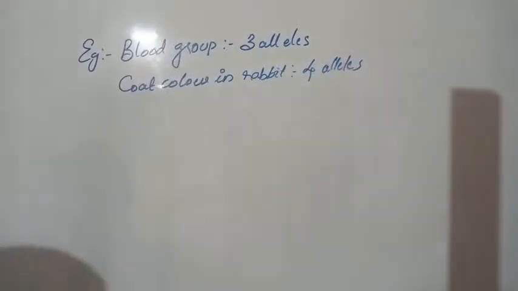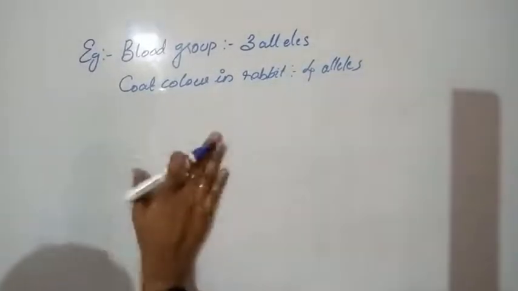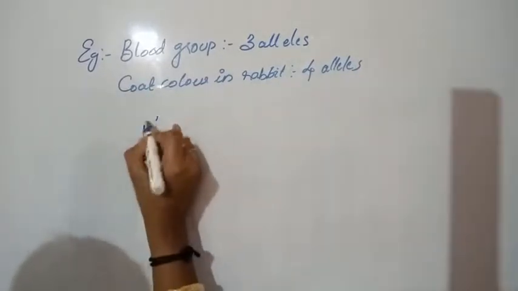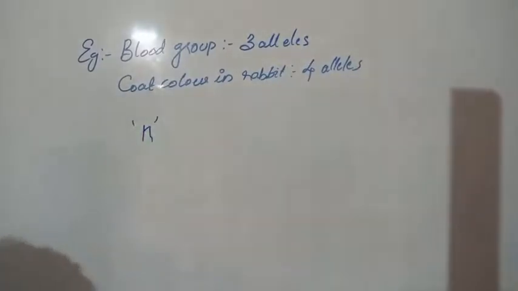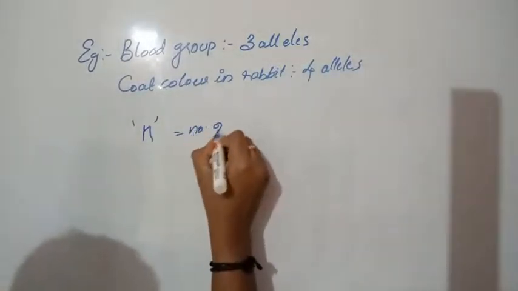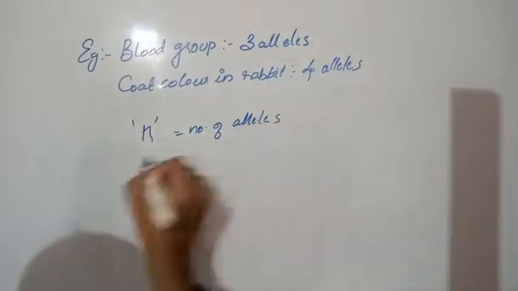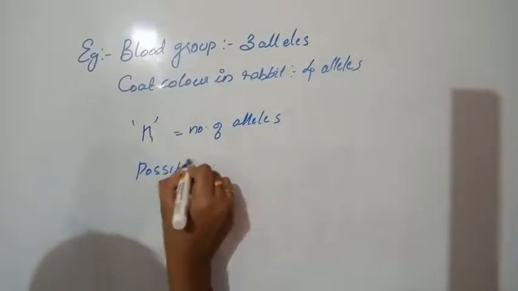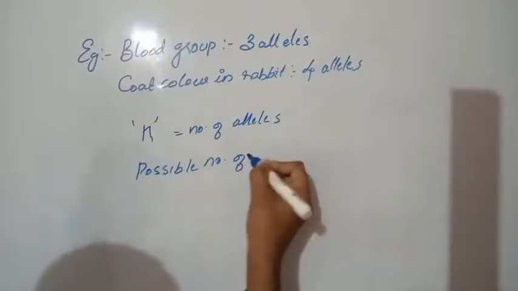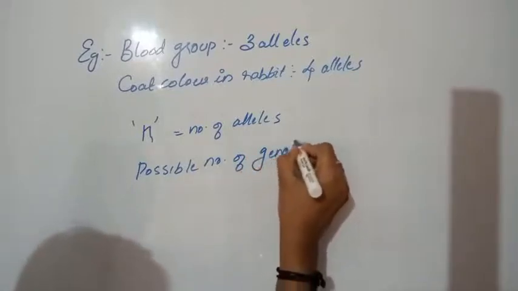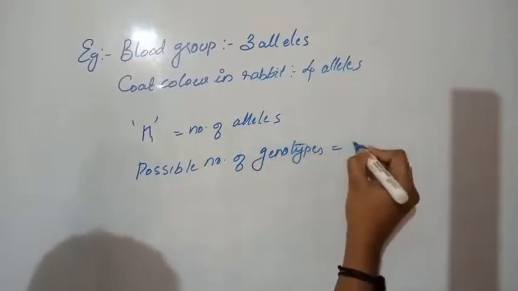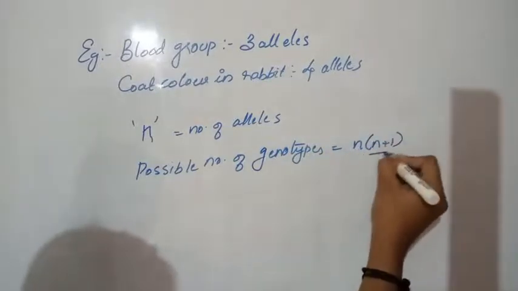By knowing the number of alleles, we can easily find out the possible number of different genotypes produced. The formula is, suppose n is the number of alleles, then the possible number of genotypes equals n into n plus 1 by 2.